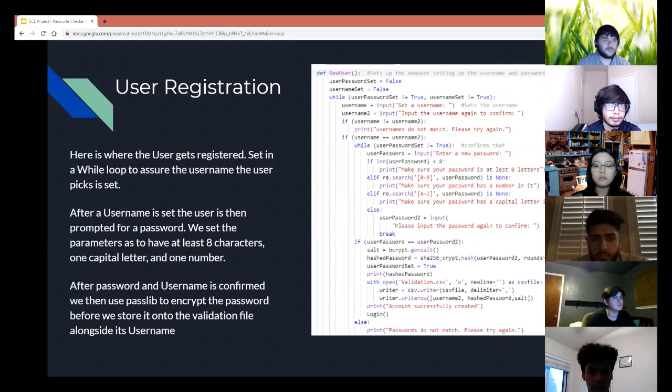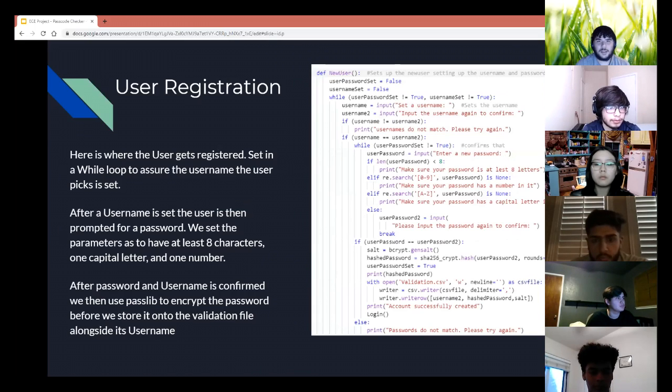So for the user registration code, it is where the user gets registered. It's made up of a while loop that uses the username and makes sure that it matches. After the username is set, the user is then prompted for a password. We set the parameters to have at least 8 characters, 1 capital letter, and 1 number in the password.